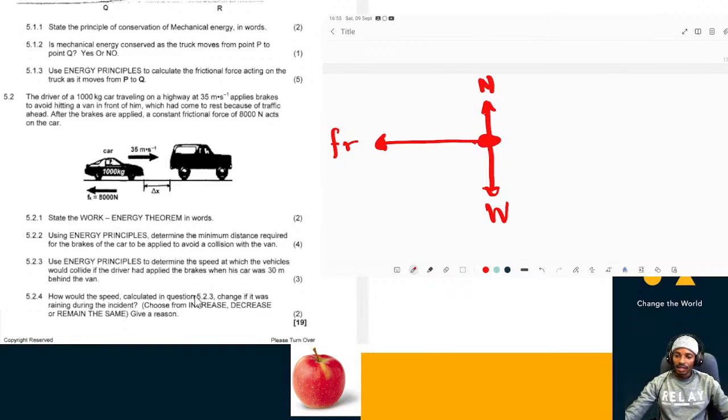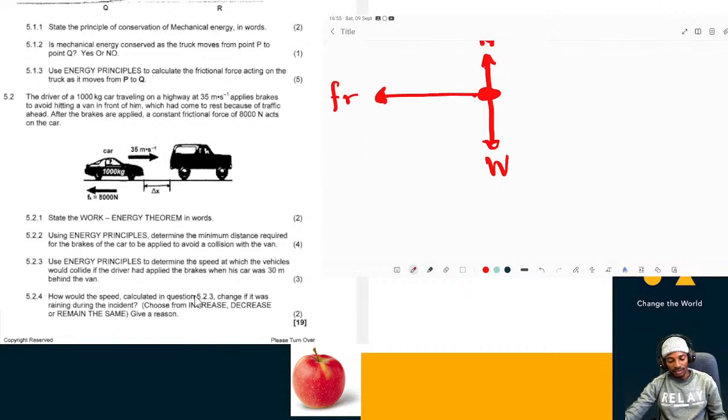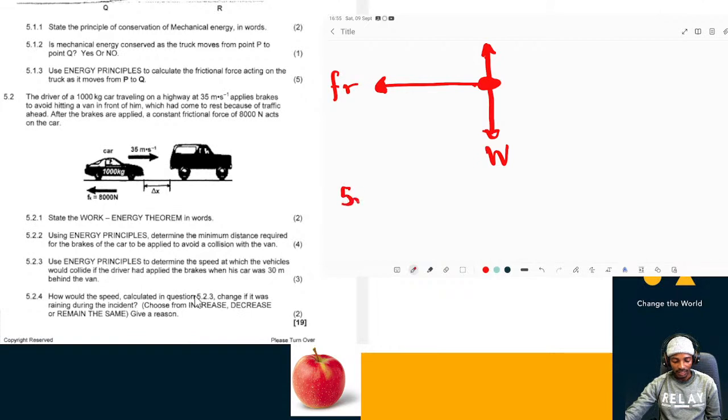All right. So now in 5.2.1, we need to state the work energy theorem in words. You can take the definition from your notes or your textbook. But this principle states that the total work done on an object is equivalent to the change in the kinetic energy of that particular object. So that's the work energy theorem in words.